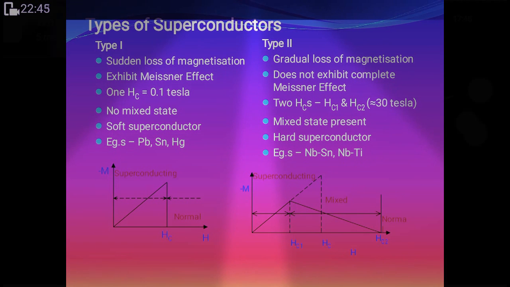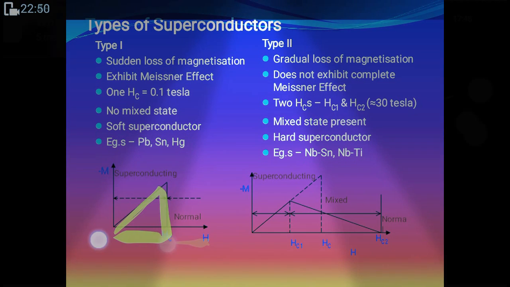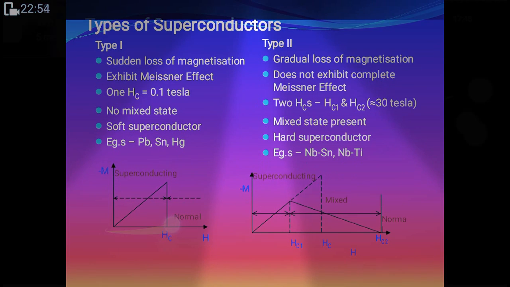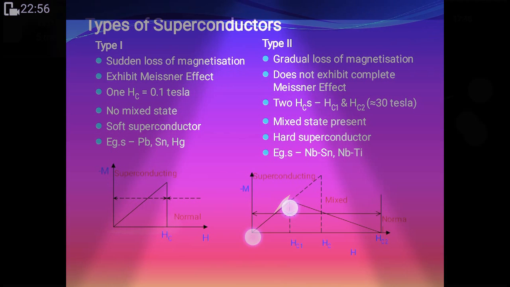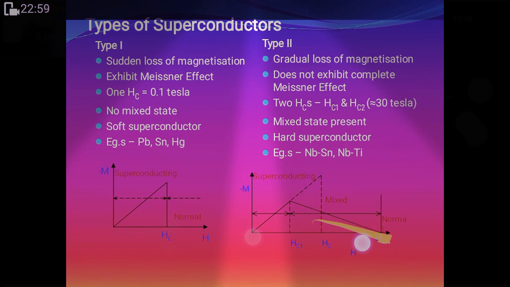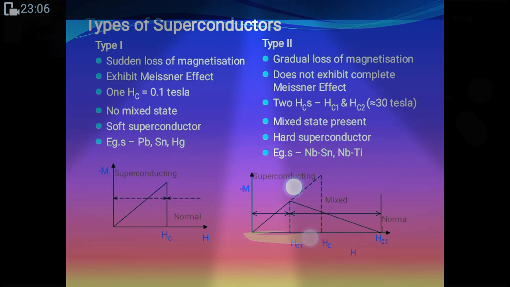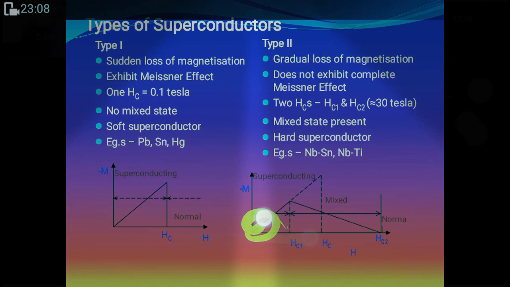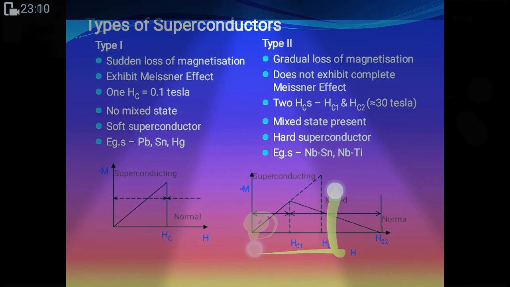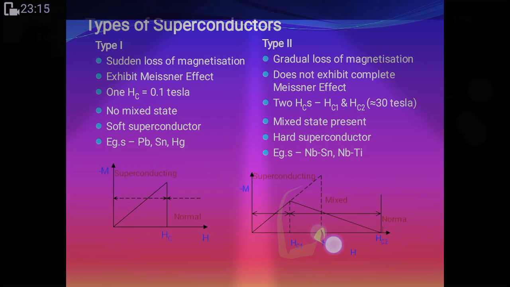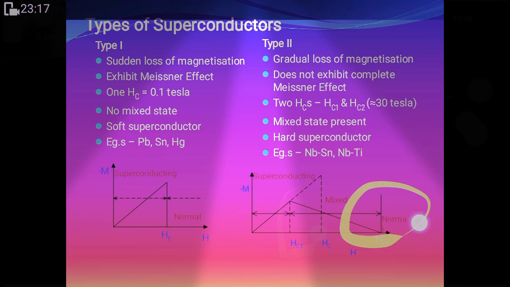Okay, I will show you a thing. Here it is Hc1. Here there are two, Hc1 and Hc2. See, Hc1 is here, Hc2 is here. Up till here it is a superconducting state, a pure form of superconductor, while here it is a mixed form of superconductor, and here is the normal state. This is the normal state.